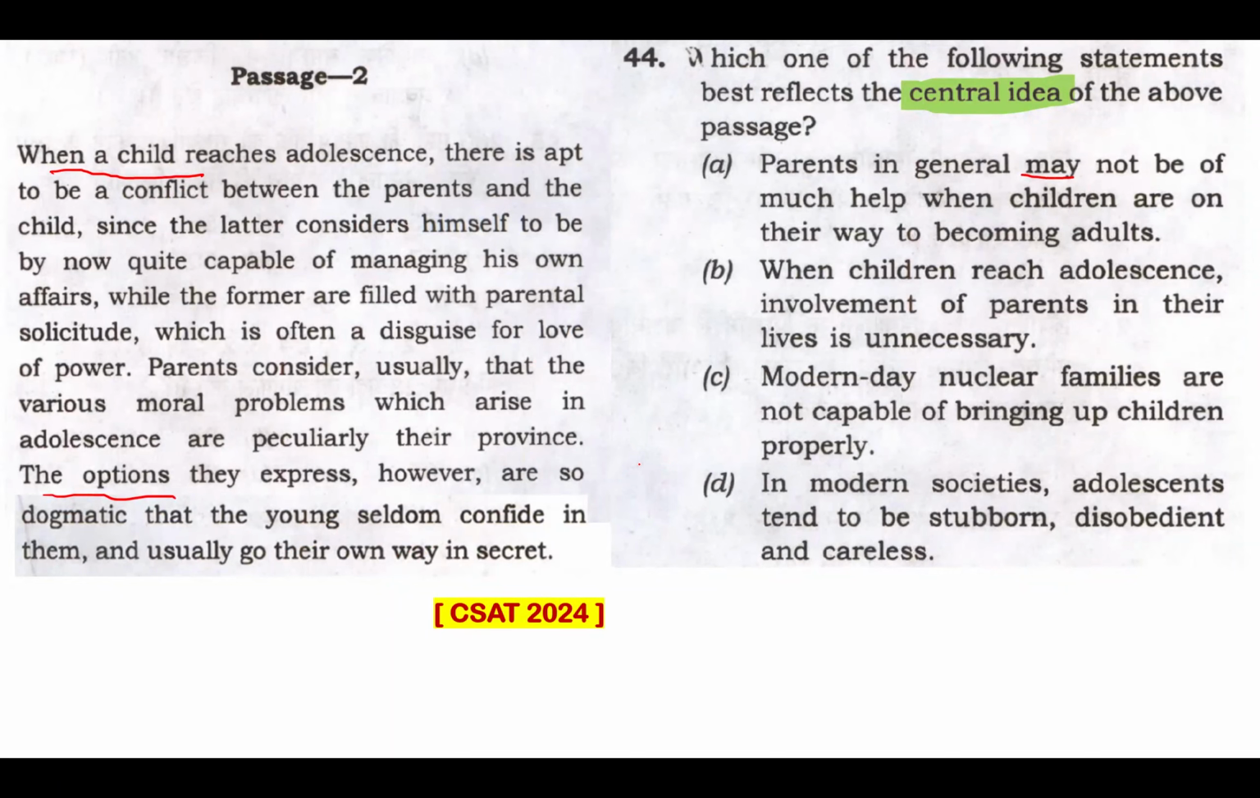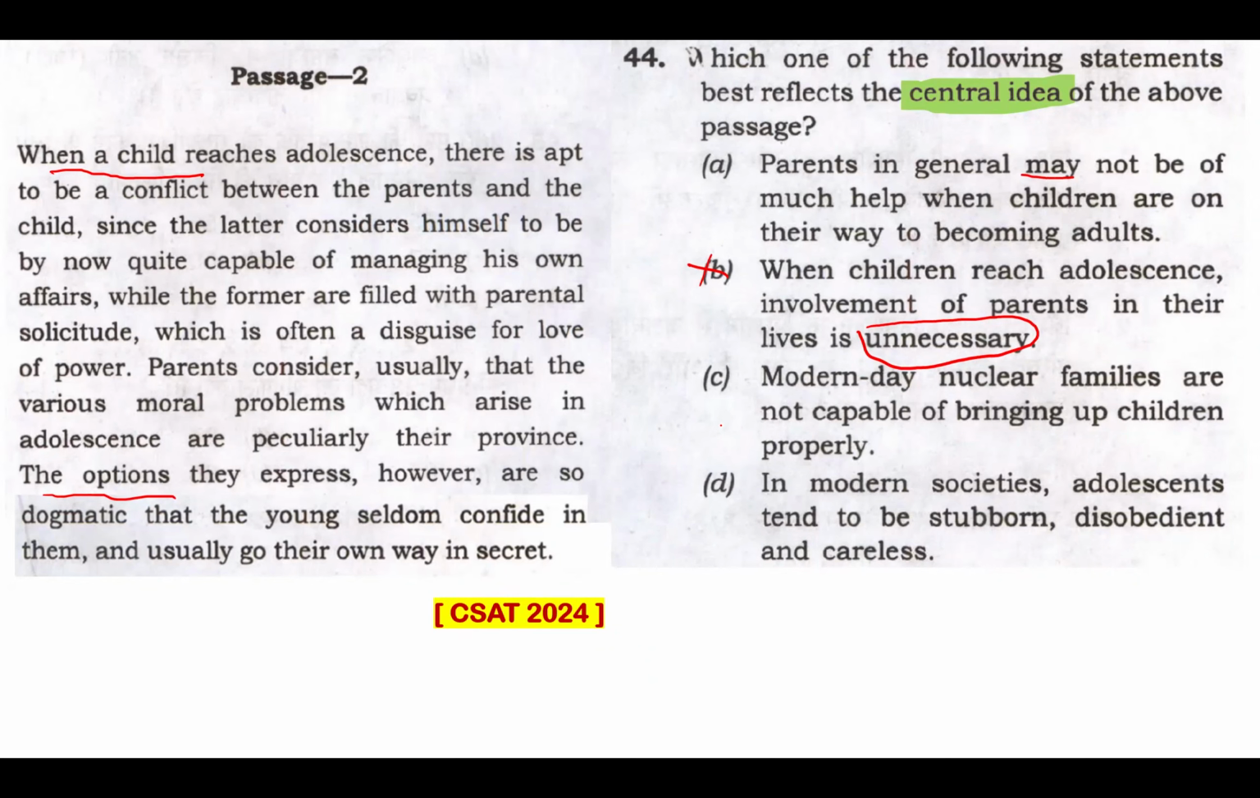Option B. When children reach adolescence, involvement of parents in their lives is unnecessary. That's too absolute. That is totally out of context. That's never mentioned here. There's a limit, right? So you can't take that. Absolutely unnecessary? No, that's never mentioned like that. So this is an option that can be easily discarded.